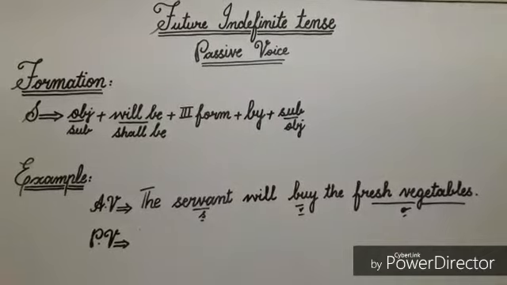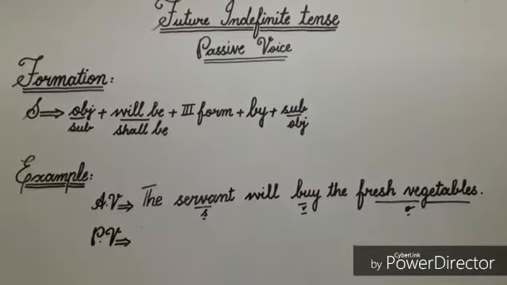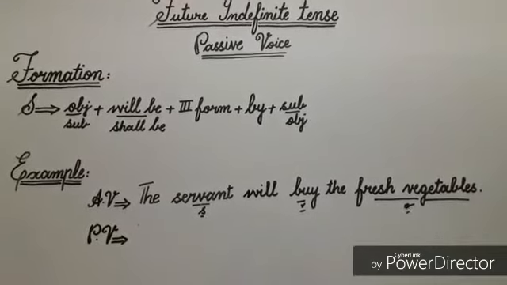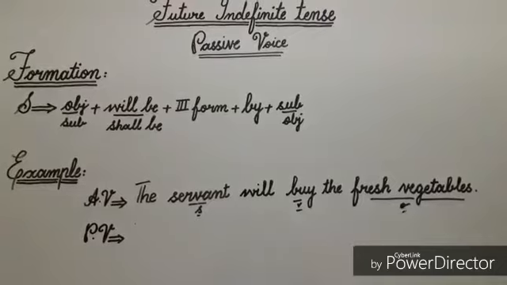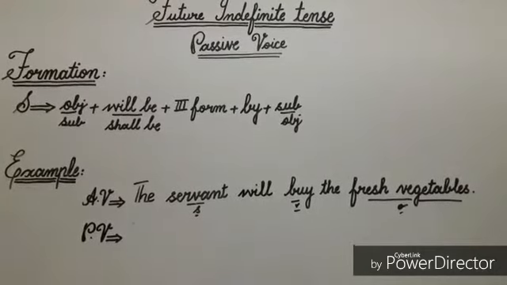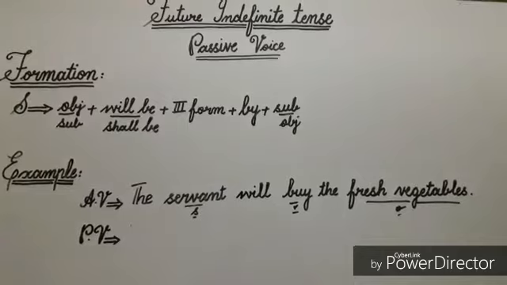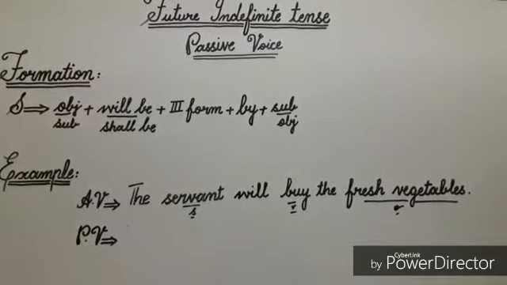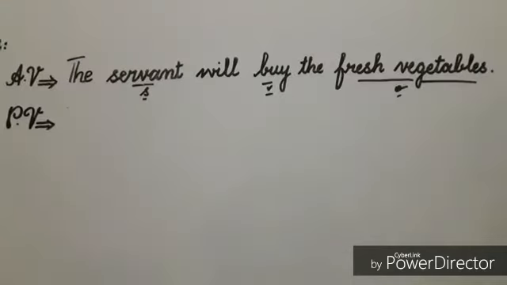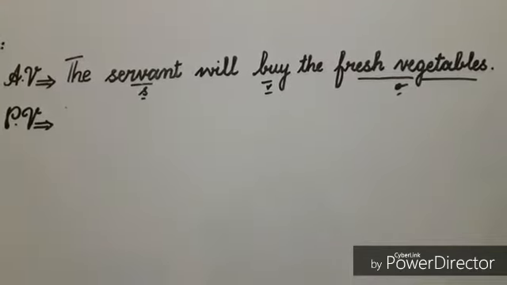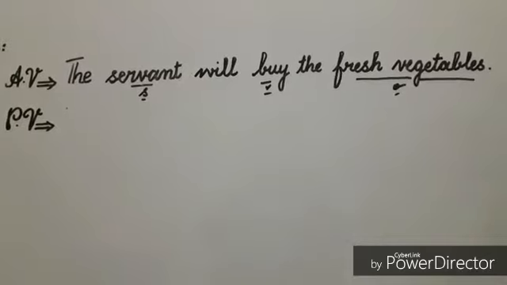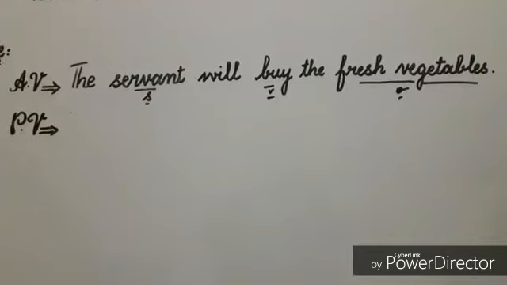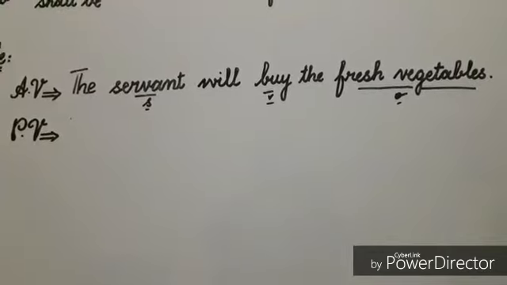The servant will buy the fresh vegetables. In this sentence, the word buy is verb because it is showing some action, and its subject is servant because servant is doing the work of buying. Object is fresh vegetables because the work of buying is being done on fresh vegetables. You can see that in this sentence, verb is in active voice because its subject does something, so it's active voice sentence. Now I'll change it into passive voice.